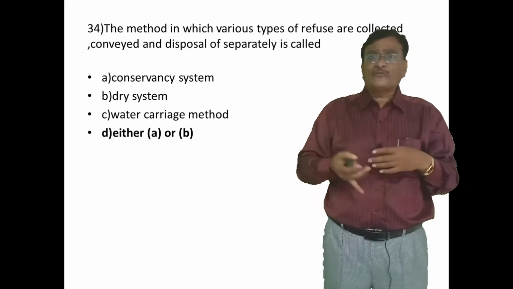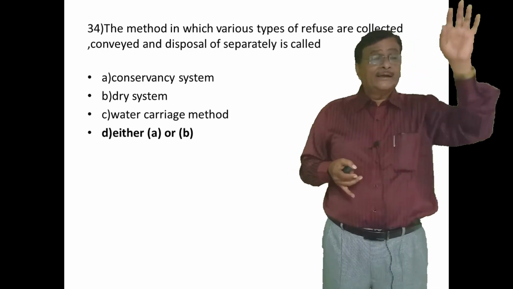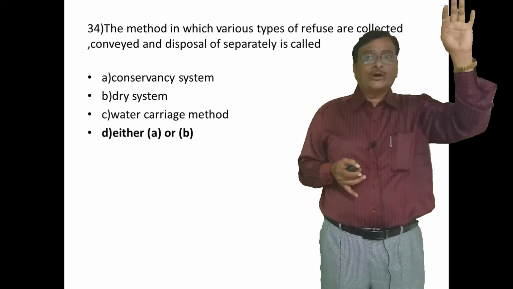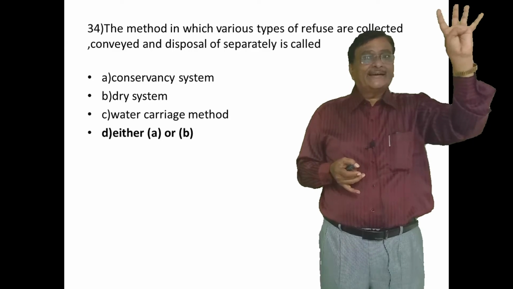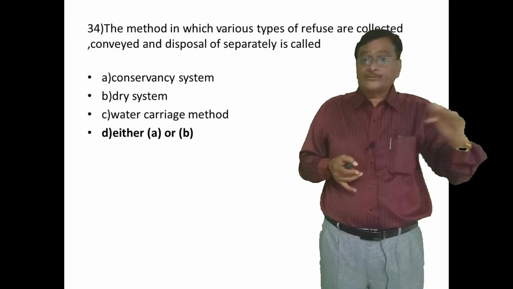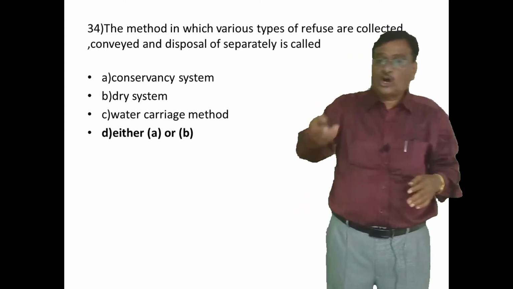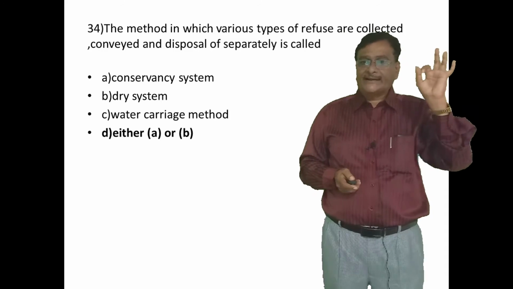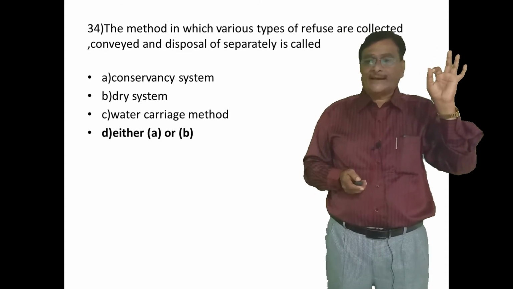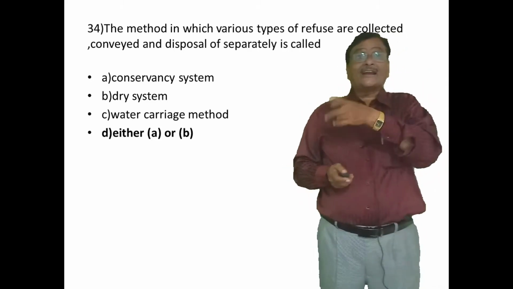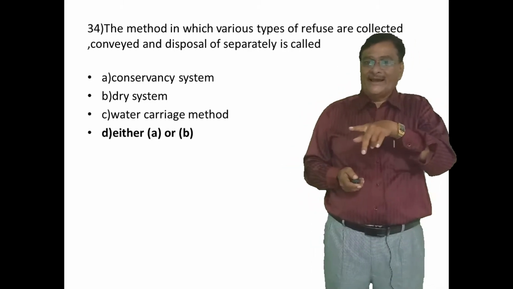CCD: collected, conveyed, and disposed of separately, is called as 1, conservation system; second, dry system; third, water carriage system; and fourth, either A or B. Understand or not?